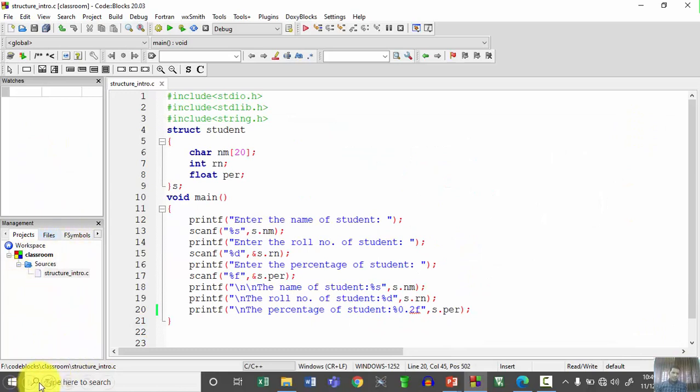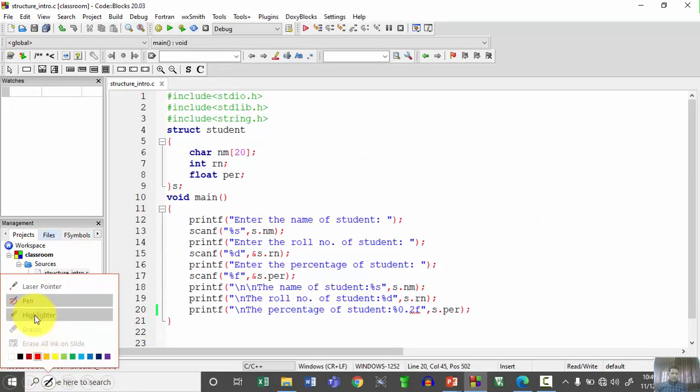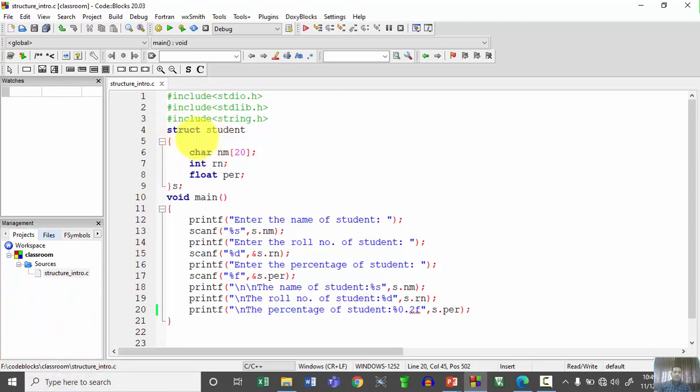Let us consider this simple code here, right? I am going to declare this structure. The keyword struct is used here, so struct student. What happens? One structure is created, and inside this structure I am going to declare three variables: nm to hold the name, having the data type character, rn to hold the roll number, and per for the floating point, that is for percentage, right? And here s is my simple structure variable, and with the help of this structure variable I am going to assign values there, right?